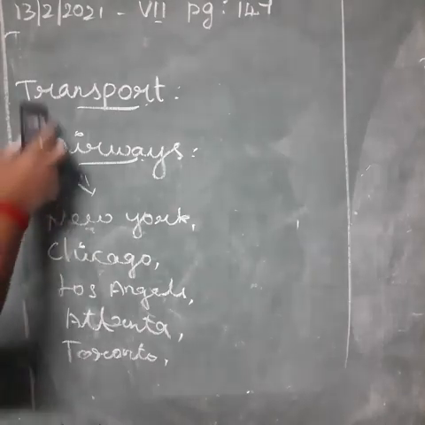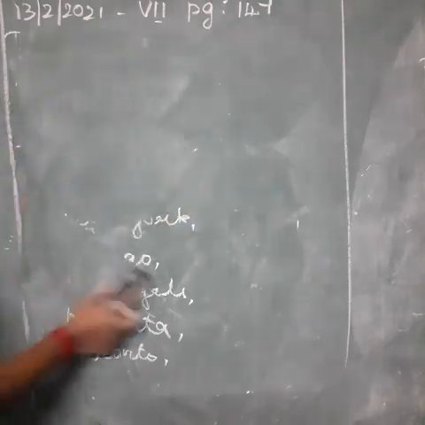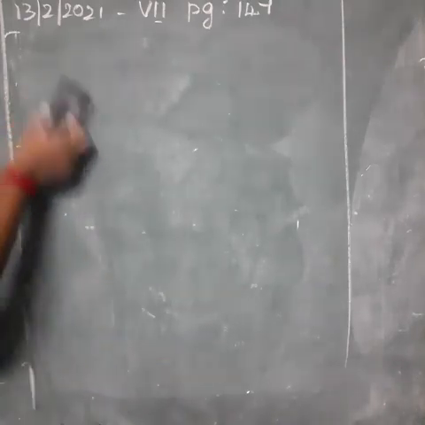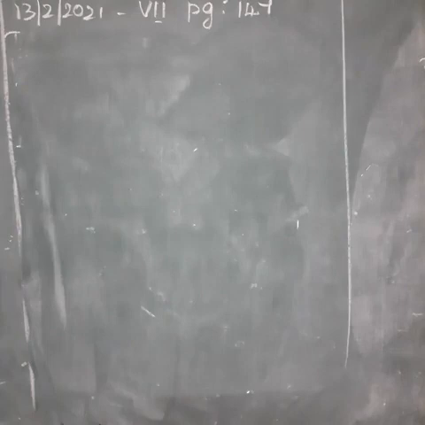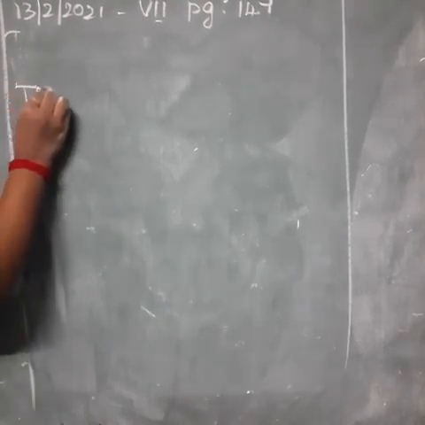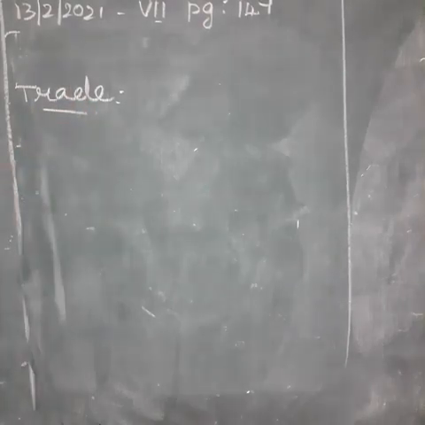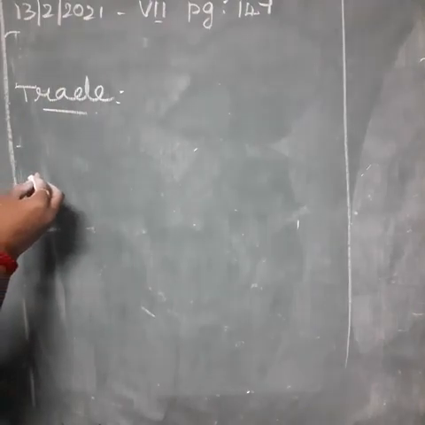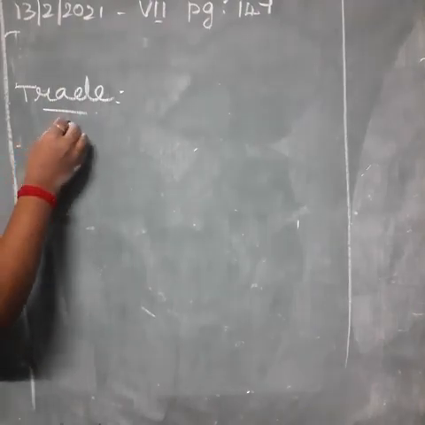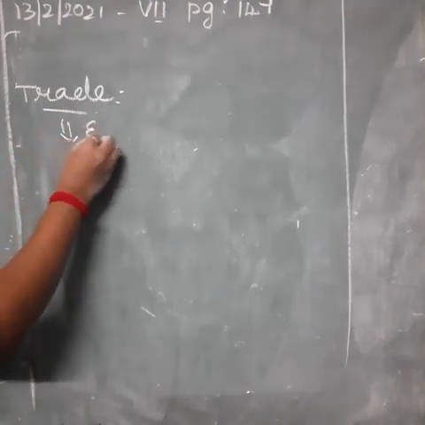Next we move on to trade in North America. In North America, the exports are agricultural and industrial products.